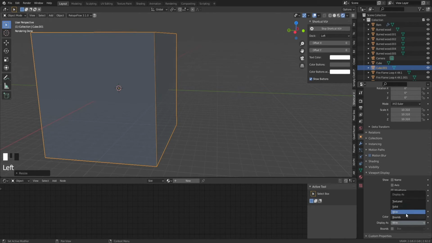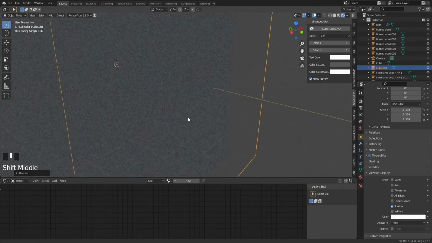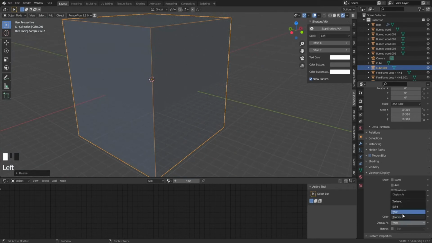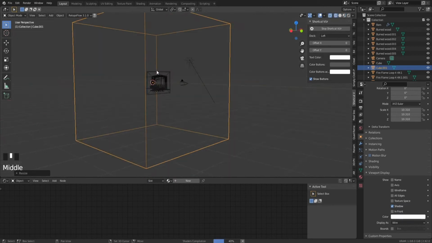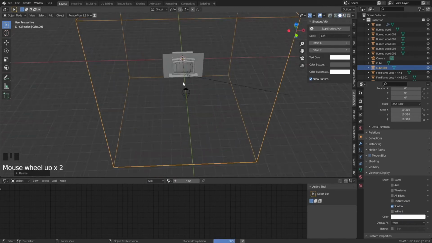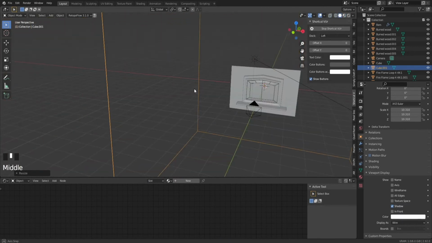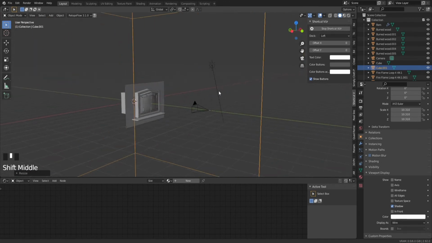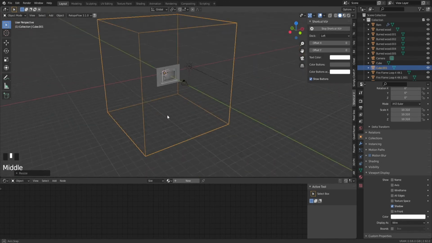why is it not displaying as a wire? Okay, yeah, we have to go to solid mode, of course. Yeah, so it will display as a wire, which is way easier to work with than a box, of course.